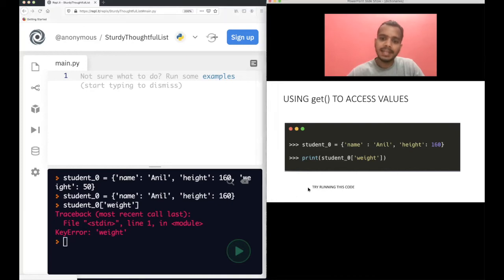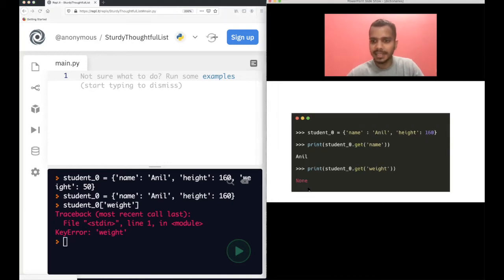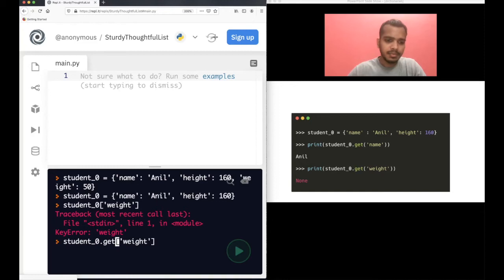So you have another function called get. Let's try to use get here and see what happens. Do we get an error or not? For get you have to use the parentheses, not the square brackets. That's the syntax. Let's run this. You didn't get any error, right? Very interesting. Without get, when you just use square brackets, you get an error. But when you use the get function, you do not get an error.